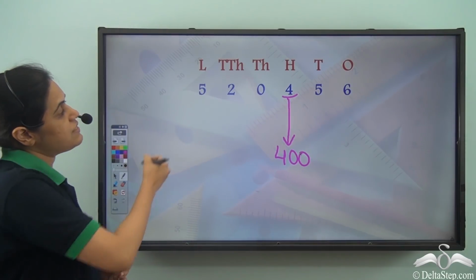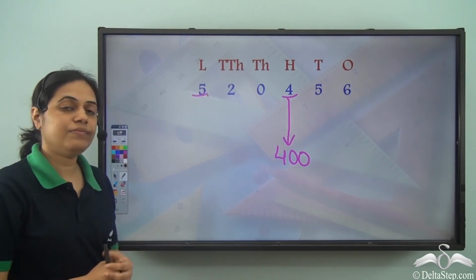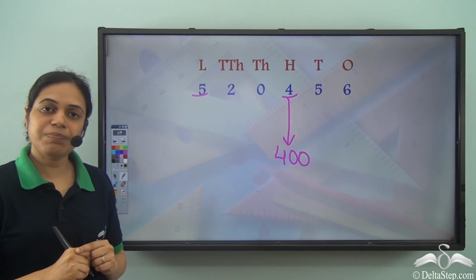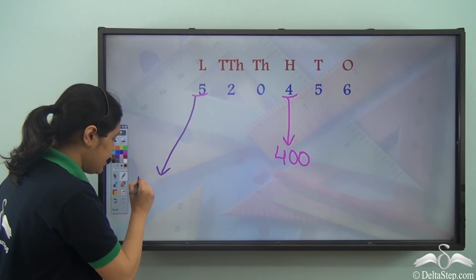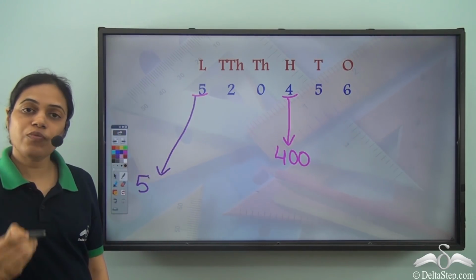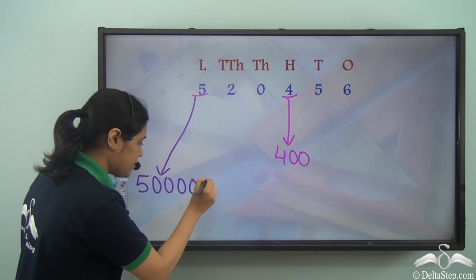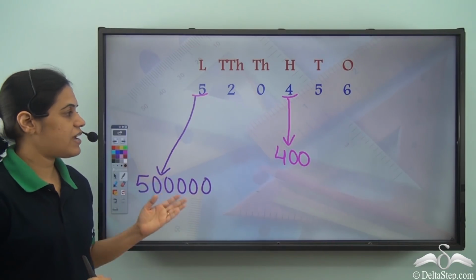Now what is the place value of this 5 here? Can you tell me? This 5. So 5 is in the lakhs place. So the place value of this 5 will be 5 into 1 lakh, that is 5 lakh. This is 5 lakh. So the place value of this 5 is 5 lakh.